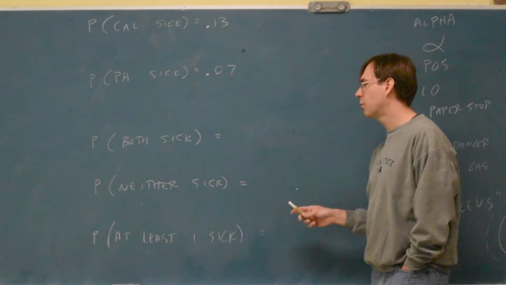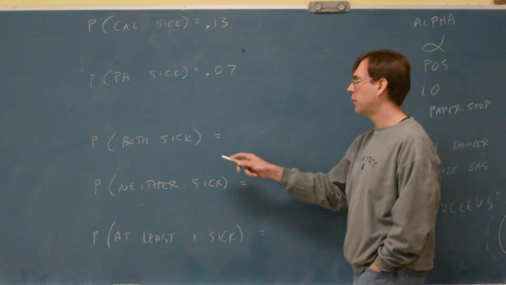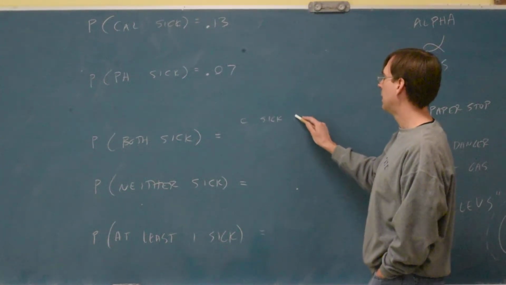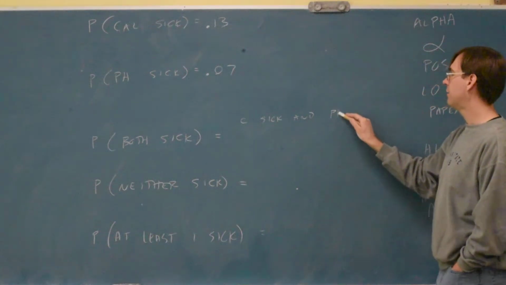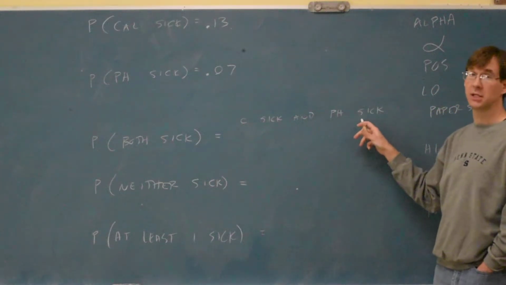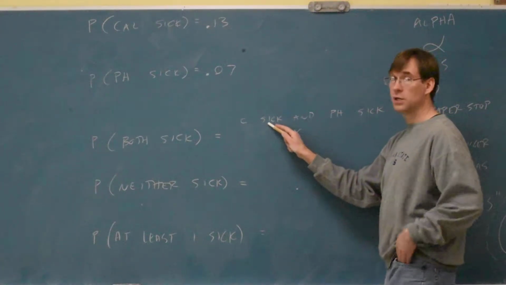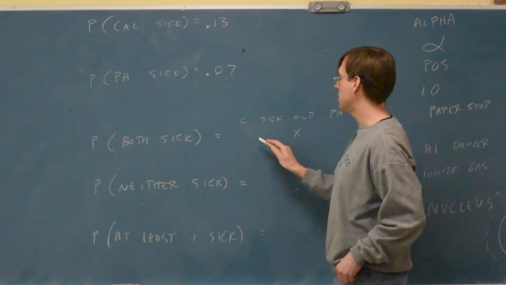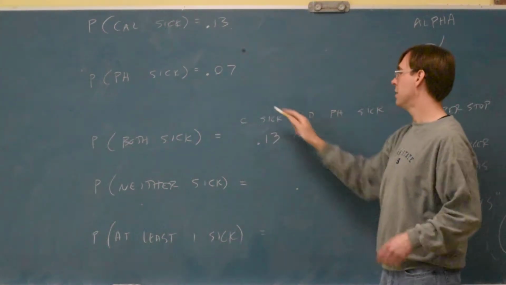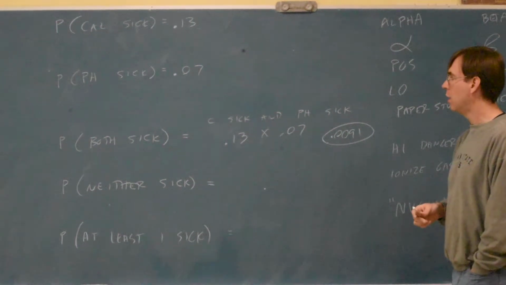In some of these, like the previous lesson, you might want to just write out an English kind of choice to explain what that means, that they're both sick. That means that Calvin is sick, and it means that Phoebe is sick. For them both to be sick, Calvin's sick and Phoebe's sick. That's what that means. And means to multiply. The Calvin sick choice was given to you when they told you up here this 0.13. Phoebe's sick was given to you right up here with the 0.07. You multiply that up and it'll be 0.0091.